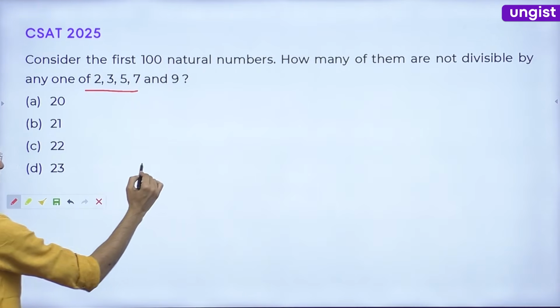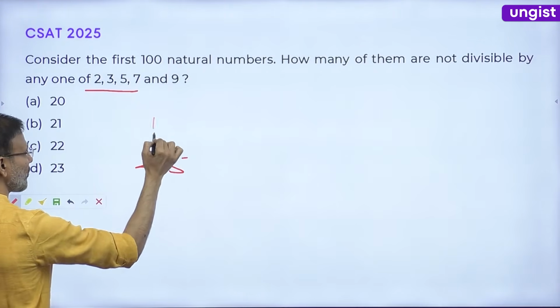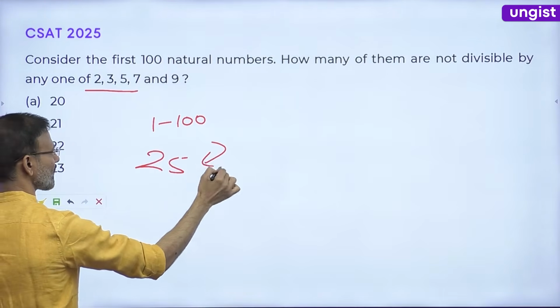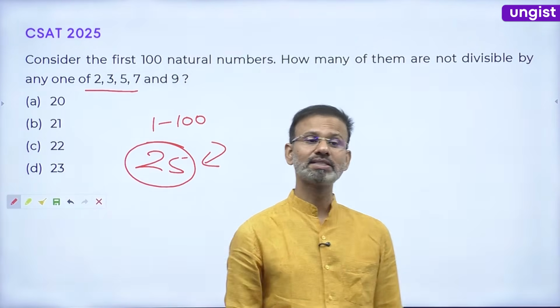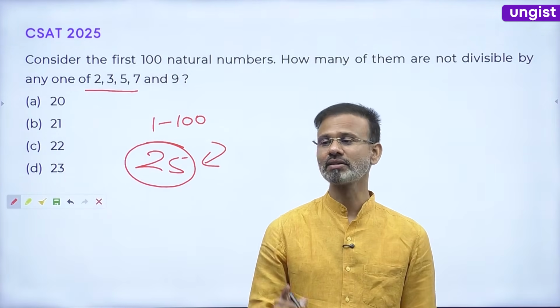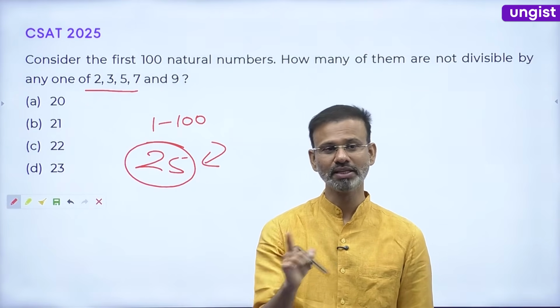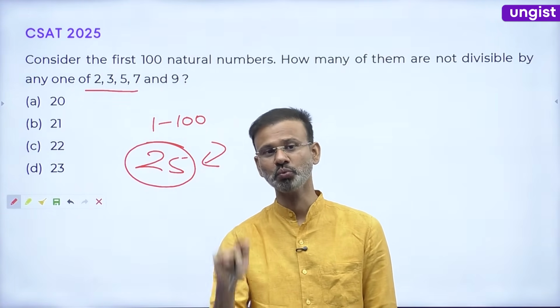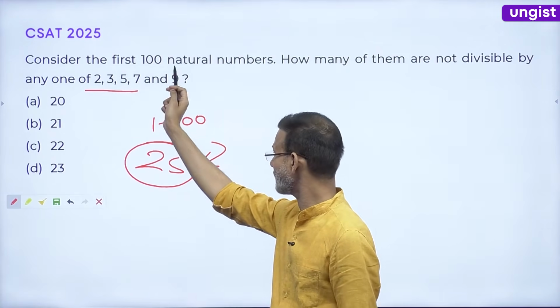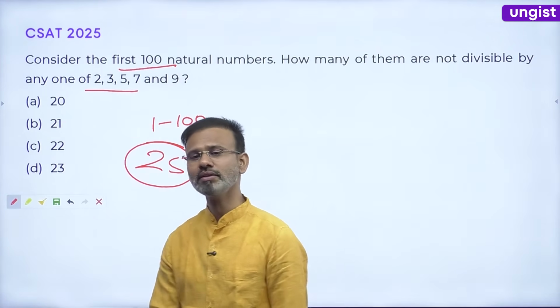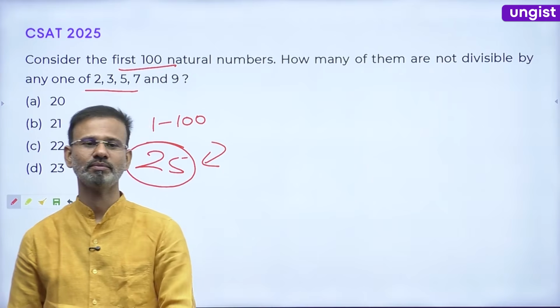See, 1 to 100, how many prime numbers are there? 25. Right. But guys, prime numbers start from 2, and here they are from 1 to 100.